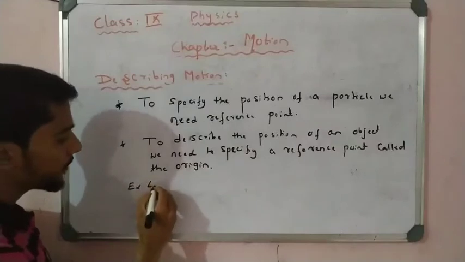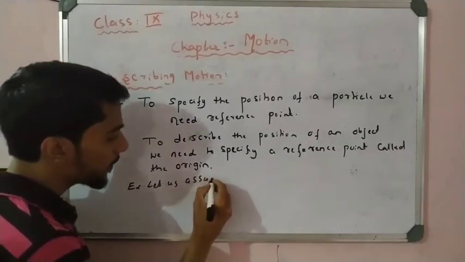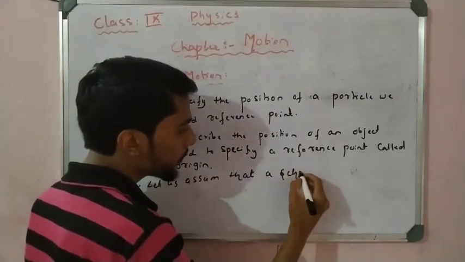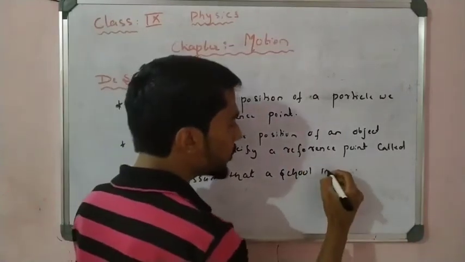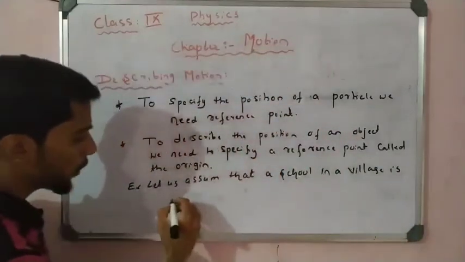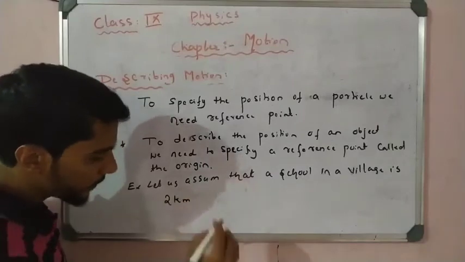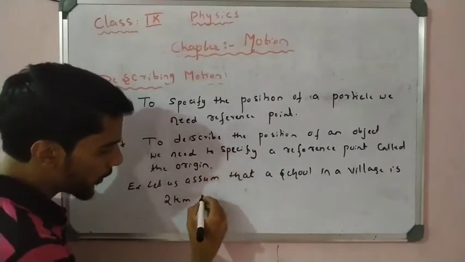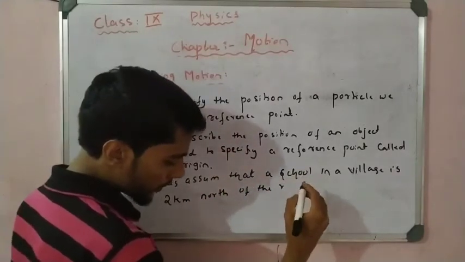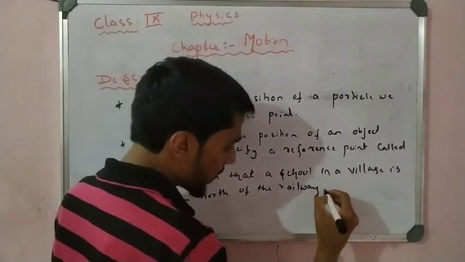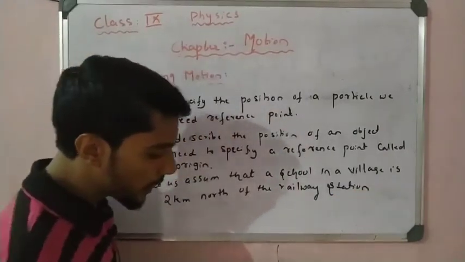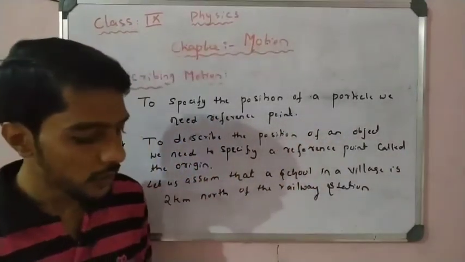Here I can take an example. Let us assume that a school in a village is 2 kilometer north of the railway station, okay, railway station, right?